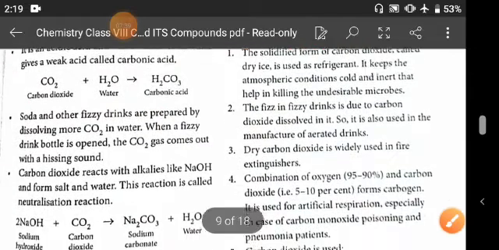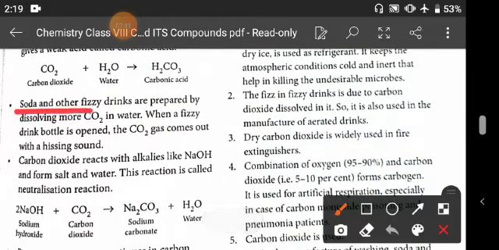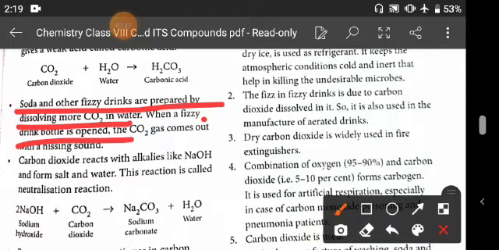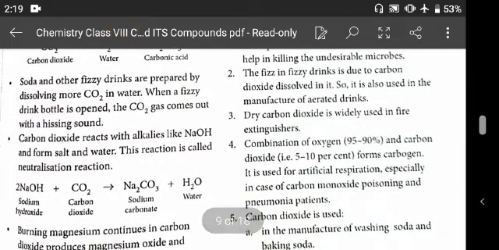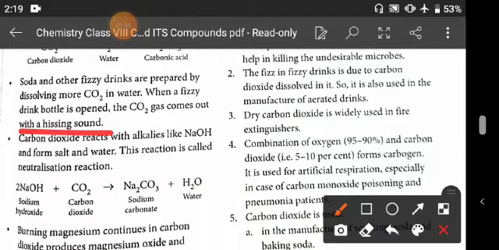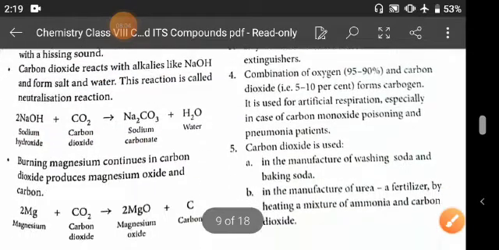Now soda and other fizzy drinks are prepared by dissolving more CO2 in water. When a fizzy drink bottle is opened, the CO2 gas comes out with a hissing sound. Carbon dioxide reacts with alkalis like NaOH, and it forms sodium carbonate, that means a metal carbonate, and water.